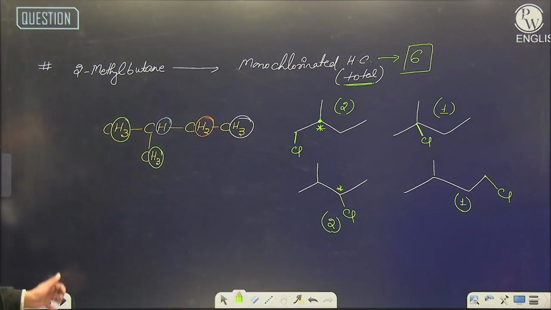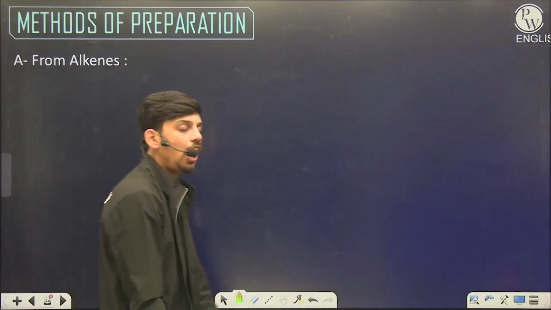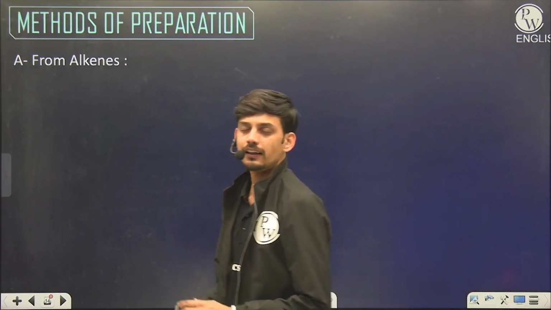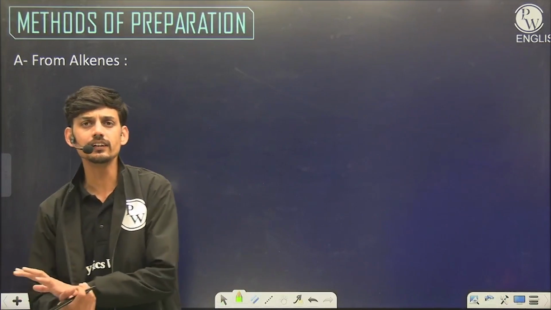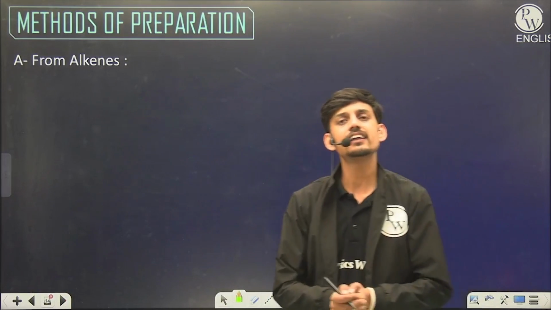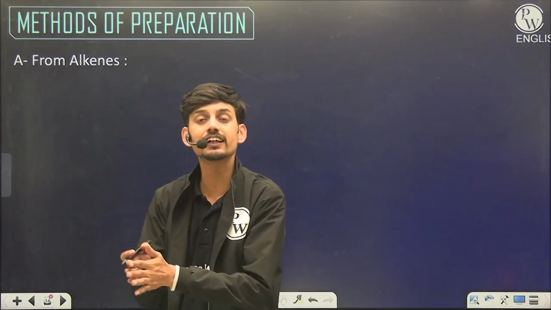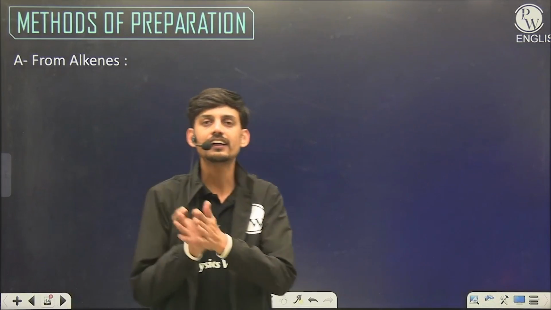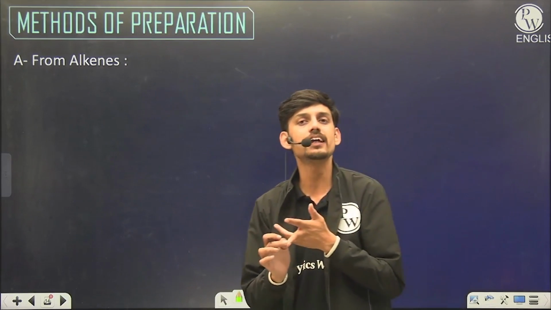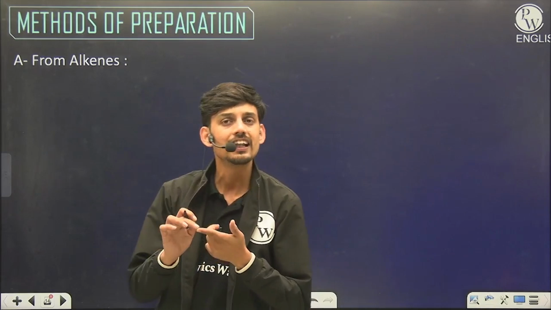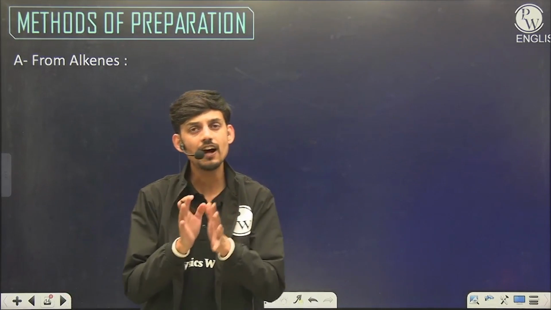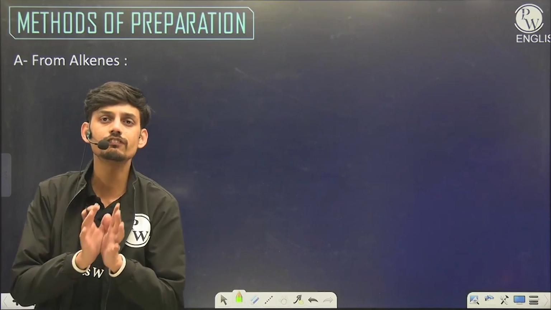Let's move ahead and see the methods of preparation. How can we prepare halogenated hydrocarbons? The methods can be divided into 2 categories. One is for haloalkanes, and the second is for haloarenes. The category of haloalkanes means alkyl halide, allyl halide, and benzyl halide, while the category of haloarenes means aryl and vinyl halides. So we have 5 types divided into 2 different categories.